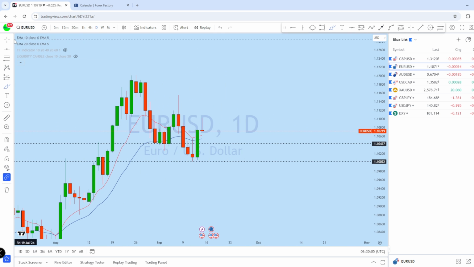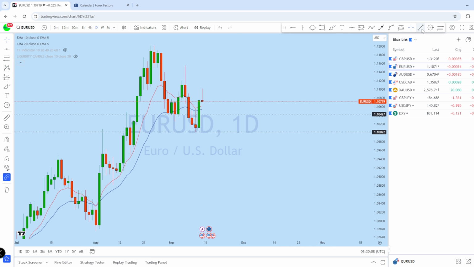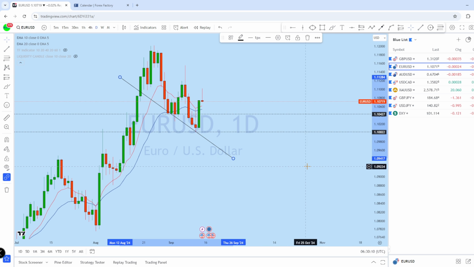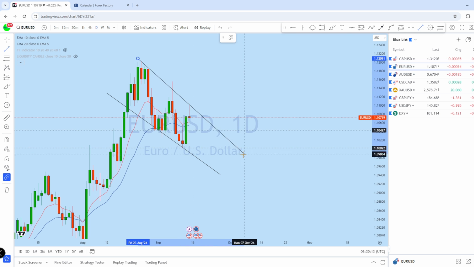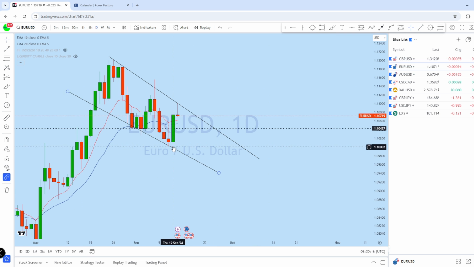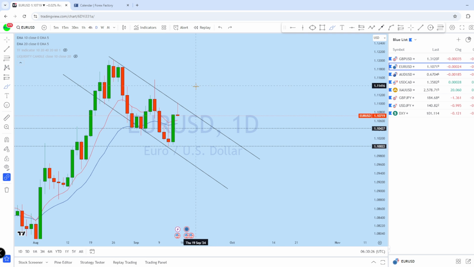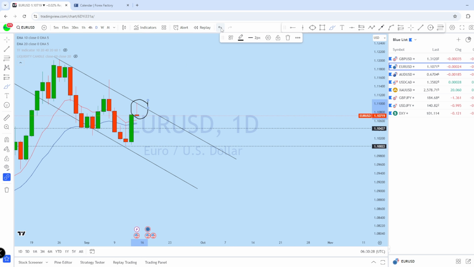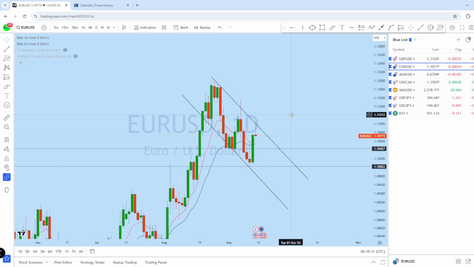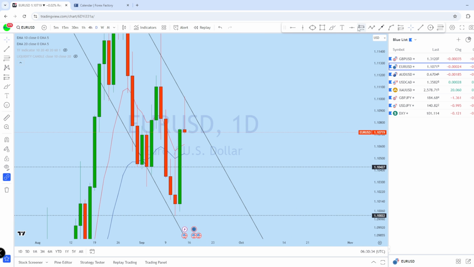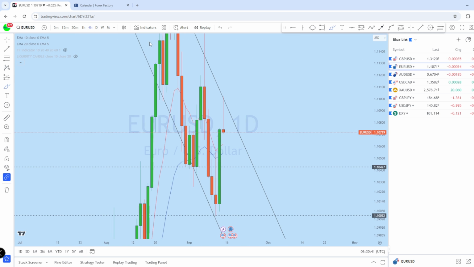If we drop down to the daily chart on euro dollar, this is the daily price action here, and with that daily channel on euro dollar, there was a bounce. We can see that like GBPUSD, euro dollar also has formed a bull flag. There is a bounce and then a bull flag formation, and with that bull flag, last day of trading week formed a narrow doji on the daily on euro dollar. What we can expect on this market is for the price to drop, grab liquidity, and then bounce back up to create a new higher high, as there is an imbalance in that area.